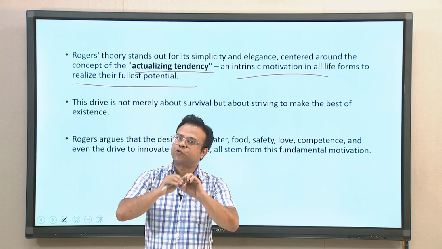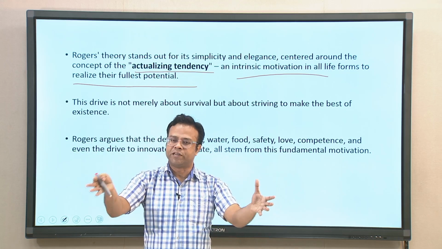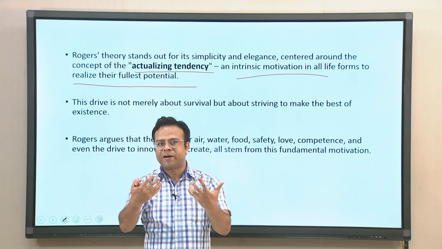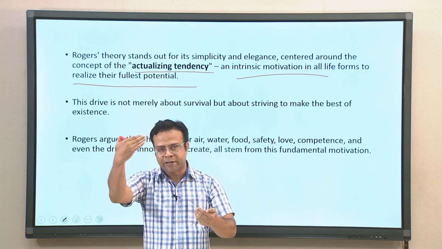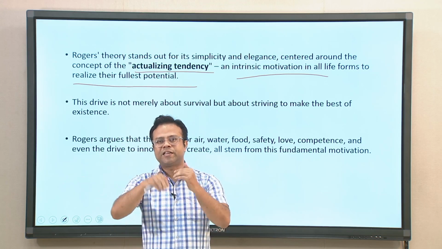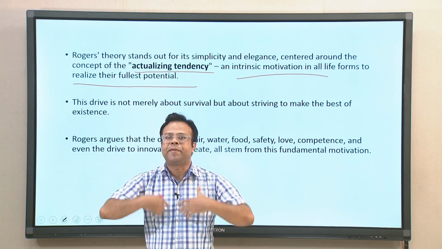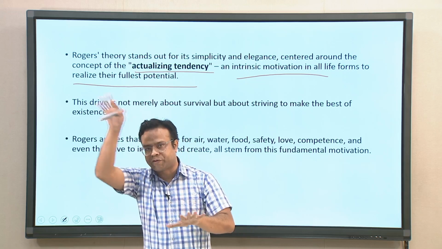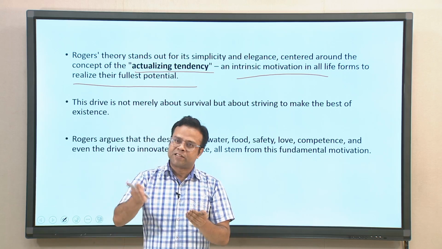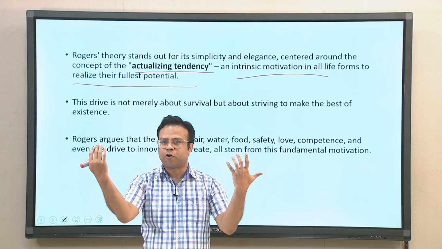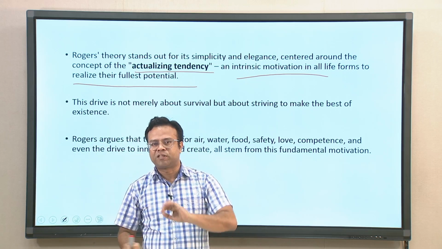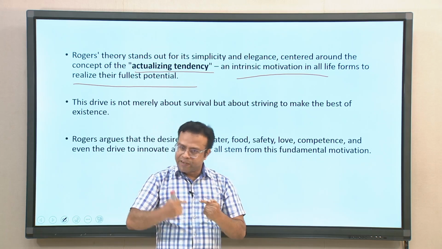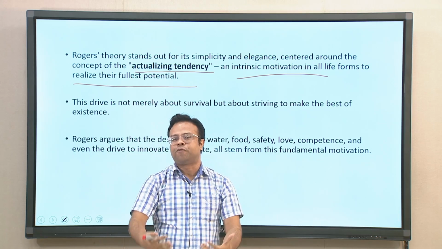Even a plant wants to express itself to the best of its possibility. So, the basic fundamental commonality among all animals and organisms is this actualizing tendency. Everyone is trying their best to express themselves to the best of their ability. Whether it is successful or not is a different story based on a lot of environmental things. Somebody is successful, somebody may not be, but that basic motivation is there within all life forms.